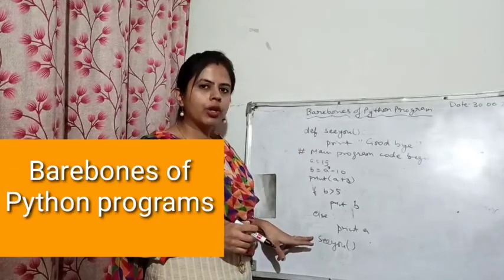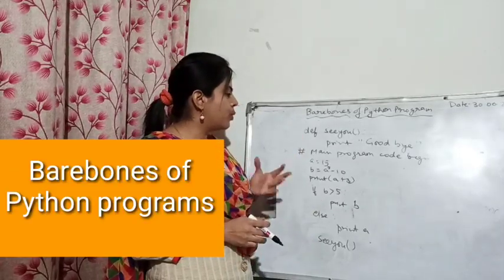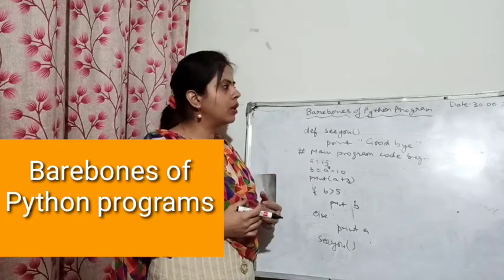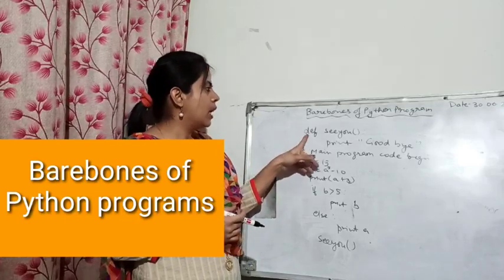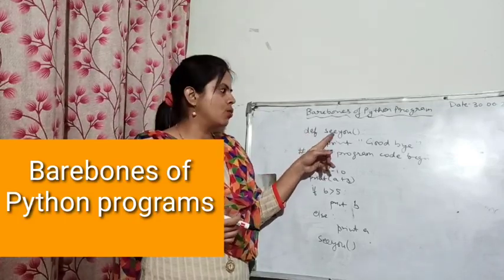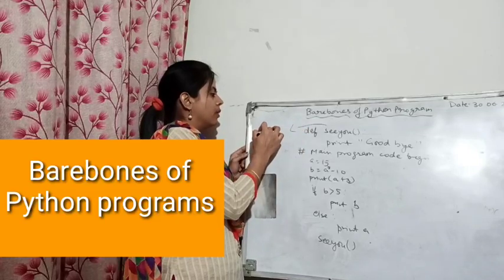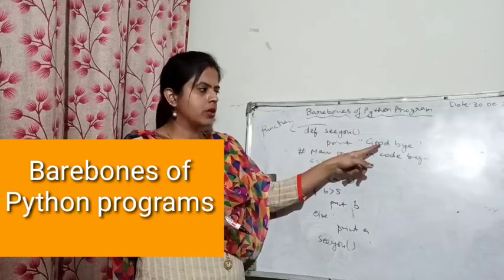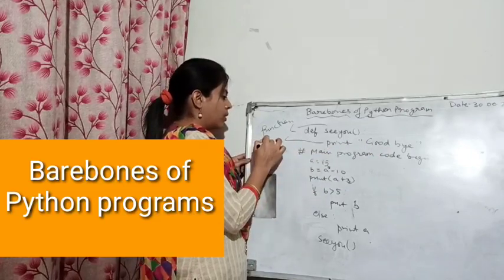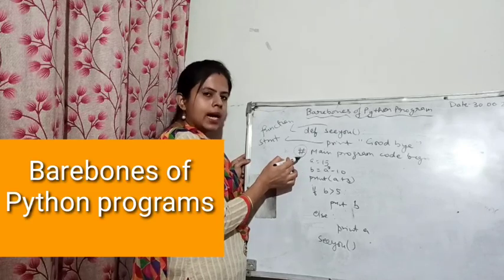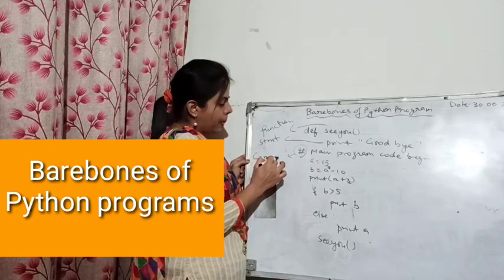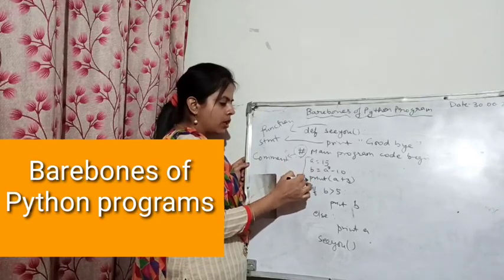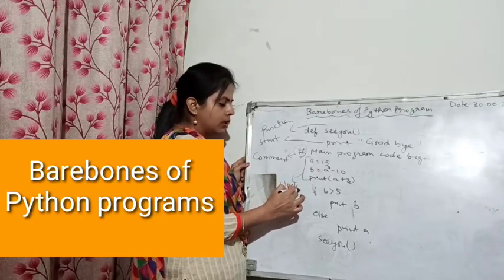I have written one program for you. It is actually similar to the program given in your book. So now let's recognize the different bare bones. You can see that here it is written define CU, so it means CU is a function. Function we have studied right now. This is a statement. This is a statement preceded by a hash symbol, so this is a comment. Now a is equal to 5, b is equal to a minus 10, print a plus 3. This will be called blocks.